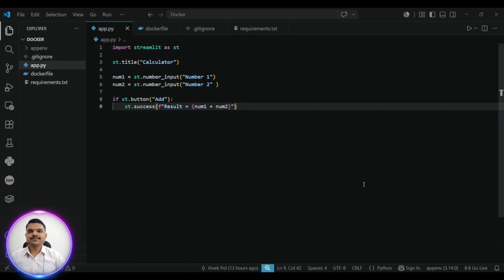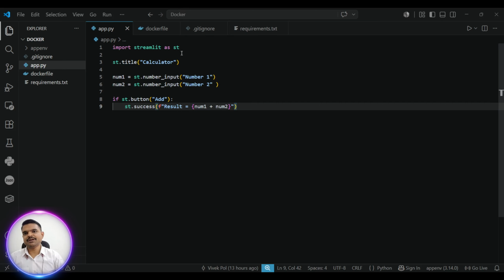Then I will run the container, and I will show you how we can access the application, so that you will understand the contribution of Docker in our DevOps architecture. So I will switch to another screen. You can see this is a simple Streamlit application.